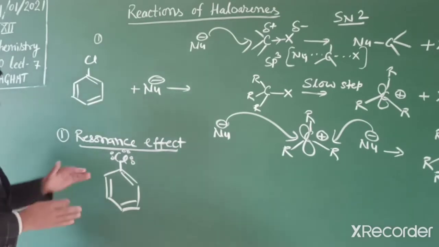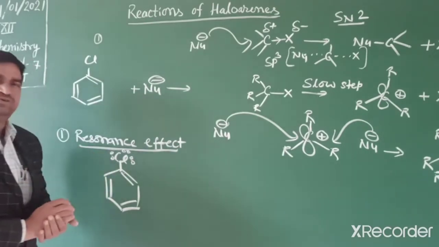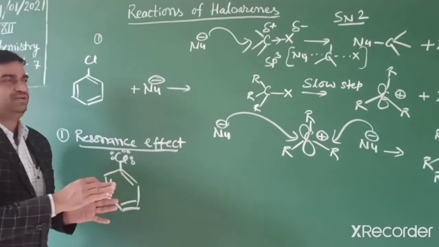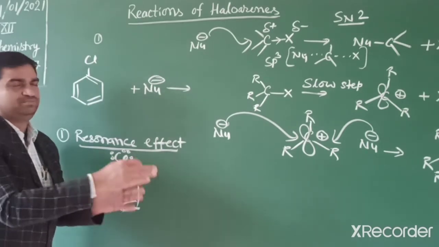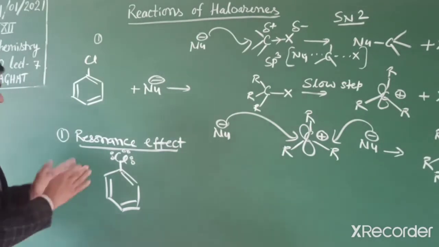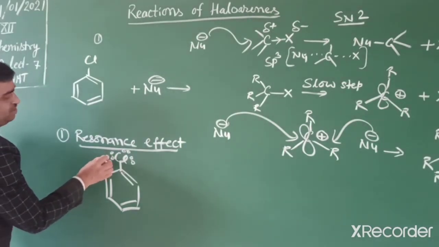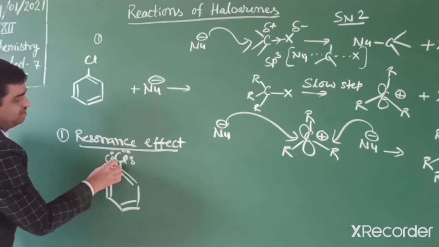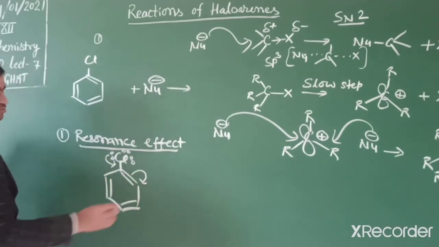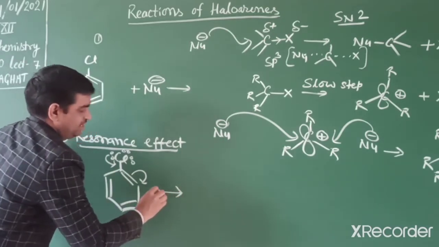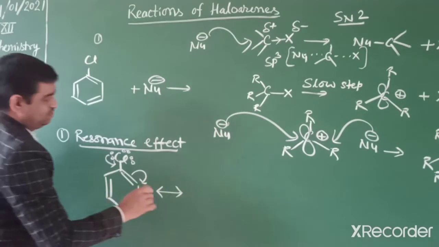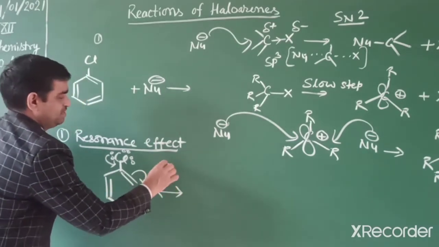Resonance can occur when a lone pair makes a pi bond, a pi bond makes a lone pair, or a pi bond shifts to the next bond. These are the three situations in resonance. So this lone pair moves towards this side and this pi electron moves. In 11th class we already discussed what resonance is, and this resonance is known as the plus R effect.